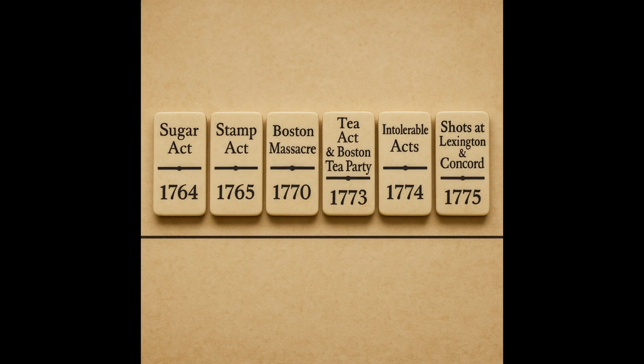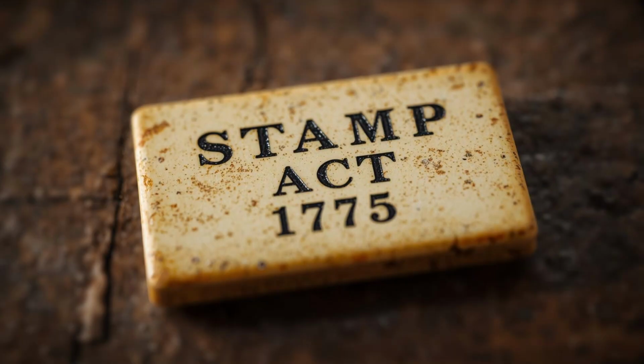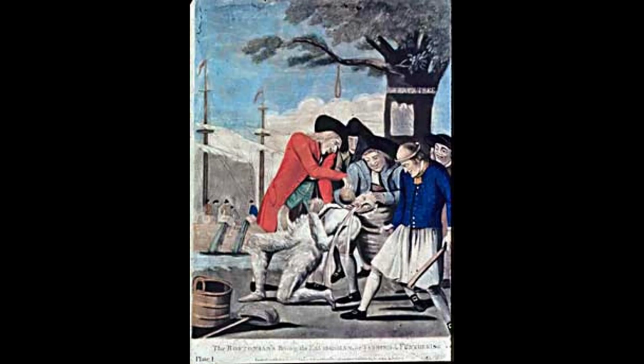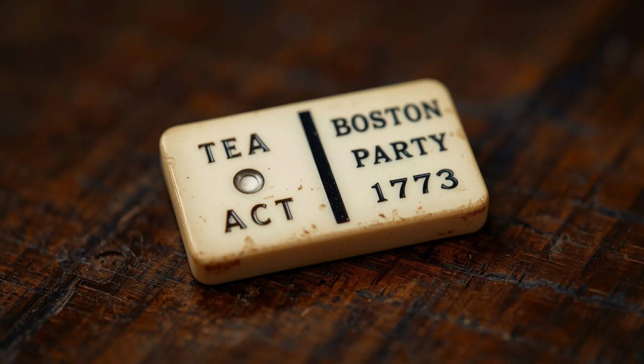The next dominoes in our chain reaction were economic. After the French and Indian War, Britain found itself deeply in debt. Parliament believed that the colonists should help pay for their protection and military expenses, so new taxes were introduced. The Sugar Act, the Stamp Act, and the Townshend Act placed duties on everyday goods: paper, tea, sugar, and glass. But the issue wasn't about the amount of tax. The real problem was that the colonists had no voice in making these decisions. They protested under the slogan, "No taxation without representation."